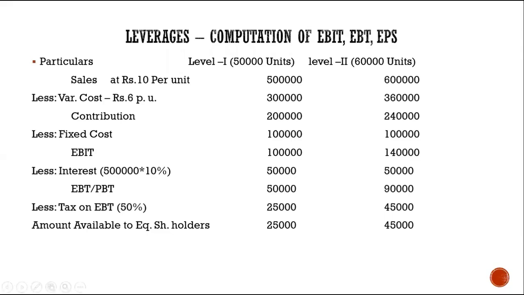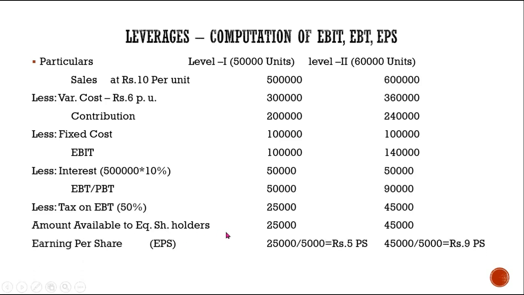Amount which is available to equity shareholders divided by number of equity shares. See what is given in the company here. See the first sentence in the question. What has been told? Company consists of ordinary share capital of rupees 5 lakh. Each share is of rupees 100. So 5 lakh is the total capital. One share is of rupees 100. So what does that mean? How many shares are there in the company? 5,000. Okay.